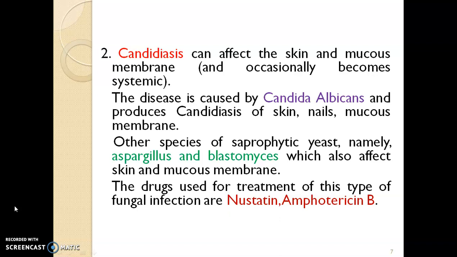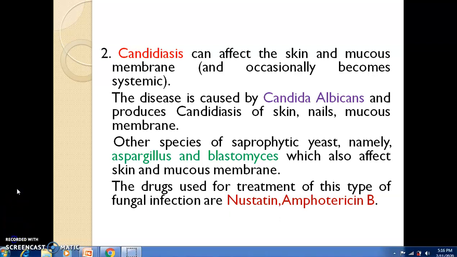Other than Candida albicans, there are other species that can also cause candidiasis, that are saprophytic yeasts, namely Aspergillus and Blastomyces. For this category, the drugs used for treatment are Nystatin and Amphotericin B.